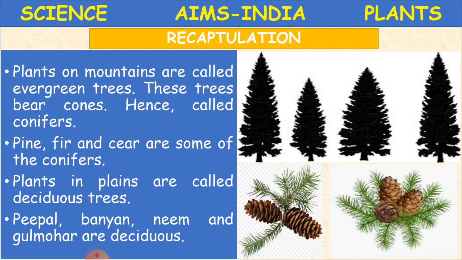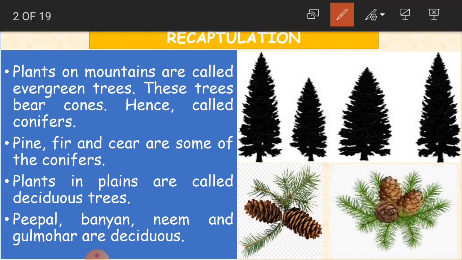So what we learned is plants on mountains are called what, children? Evergreen trees. Why? Because they remain green throughout the year. So that is why we call them evergreen trees, and such plants grow on the mountains. Yes or no? And these trees bear cones. See here in the picture, cone shaped trees.